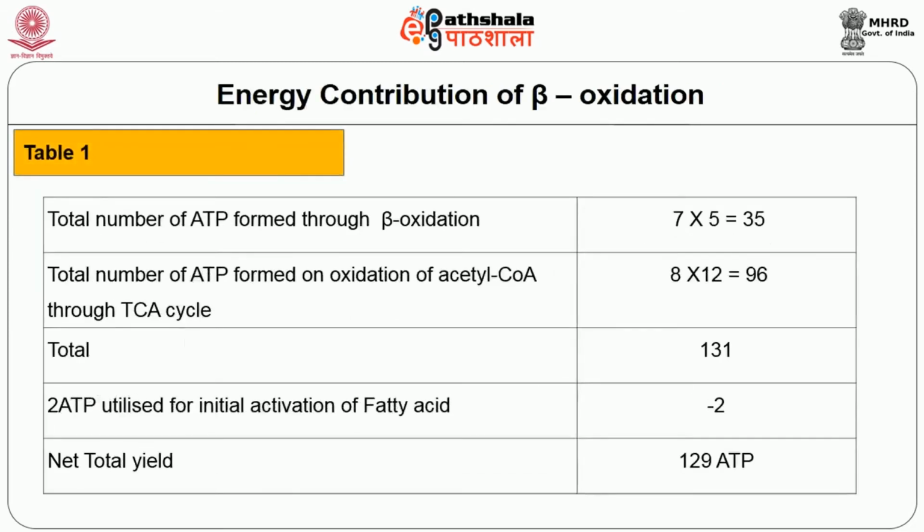The energy contribution of beta oxidation: palmitic acid has 16 carbons, undergoes 7 rounds and produces 8 molecules of acetyl-CoA. Each round of beta oxidation produces 5 ATP. Total number of ATPs formed through beta oxidation is 7 into 5, that is 35. Total number of ATPs formed on oxidation of acetyl-CoA through the TCA cycle is 8 into 12, that is equal to 96. Total 131 ATPs are produced. 2 ATPs are utilized for initial activation of the fatty acid, that is minus 2. Totally 129 ATPs are produced on beta oxidation.